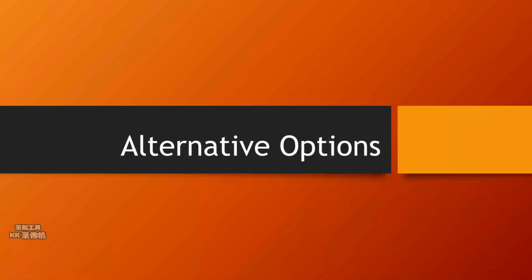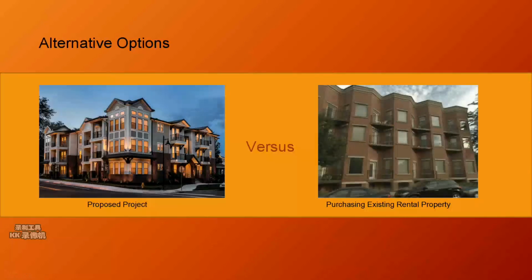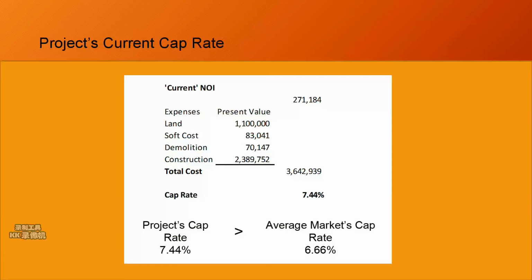To further assess whether the student apartment should be constructed, the return of the project should be compared with alternative options. In this case, acquiring existing rental property in the area to start leasing out immediately is a suitable alternative option because it is similar in nature and has a similar risk profile as well as cash flow structure. At first, the current project cap rate and the alternative option cap rate are compared.